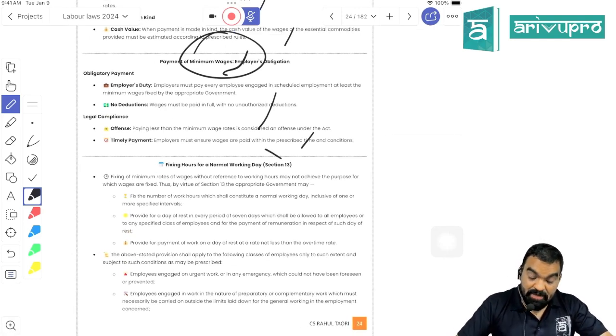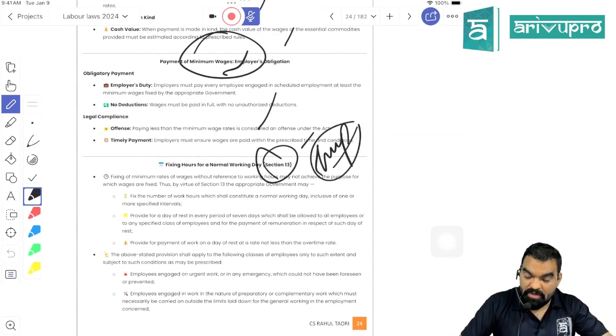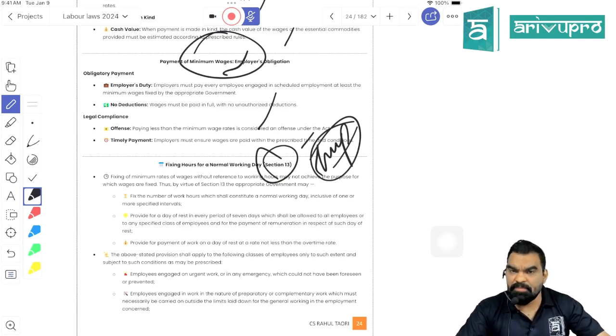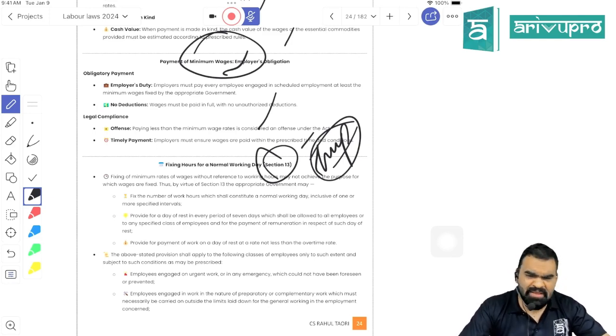Now the second aspect is section 13, which is very important. They are saying that if you are determining the minimum wage rate, but you are not determining the minimum time hours or normal working hours that would be given to the employee, then the employer will use the second trick to exploit the employee. They'll pay the minimum wage, but they ask the employee to work for 12 hours, 14 hours, 10 hours, right?